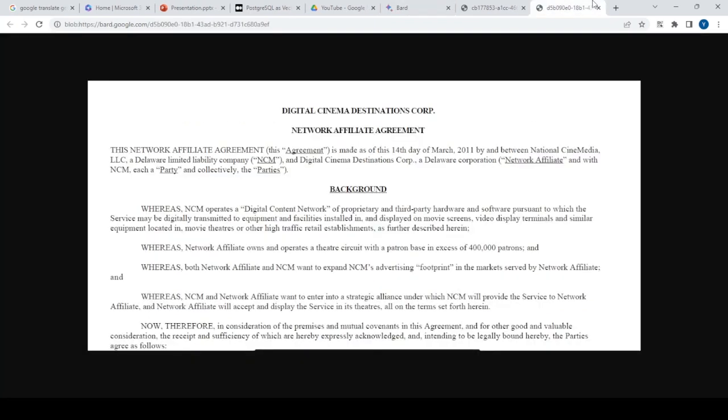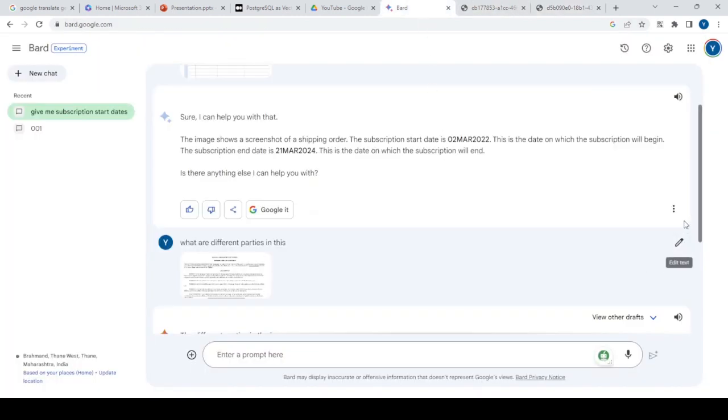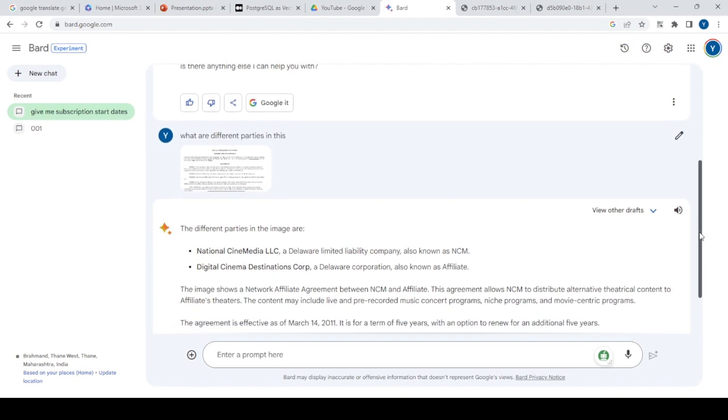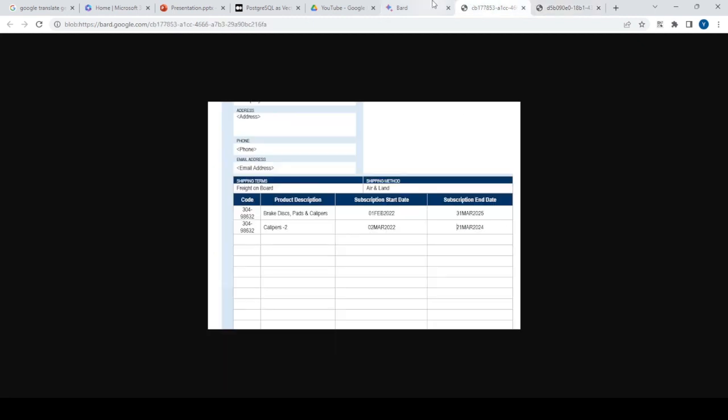So let's see what is the response. If you can see, it's a network affiliate agreement between two companies, and let's see what it gives. It says the different parties in the image are National Cinemedia LLC and Digital Cinema Destination Corporation, which is a very, very perfect answer. So it definitely detected those things. So yeah, that performed pretty well.